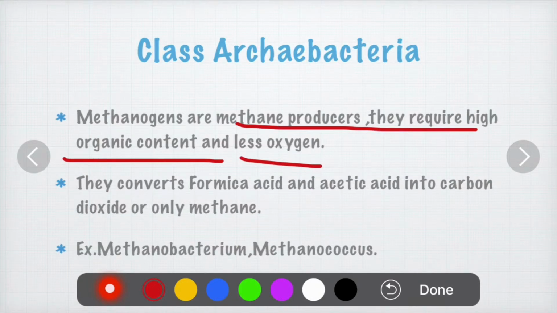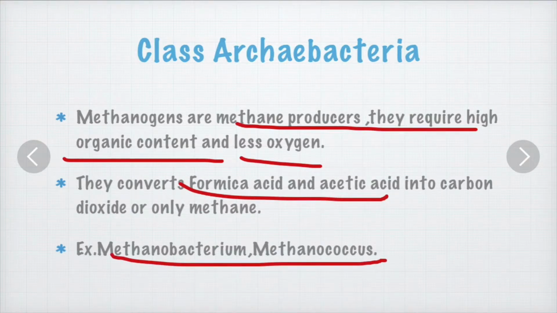These organisms convert formic acid or acetic acid into methane gas to get energy through this reaction. So they get energy through the conversion of formic acid or acetic acid into methane. For example, Methanobacterium and Methanococcus are responsible for the conversion of formic acid and acetic acid into methane. So these are the methane producers, hence they are called methanogens.